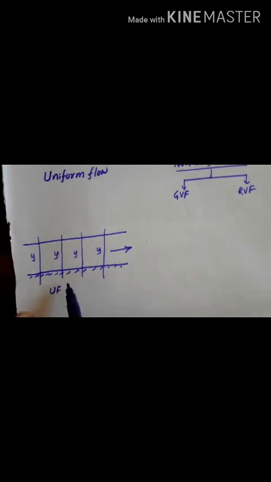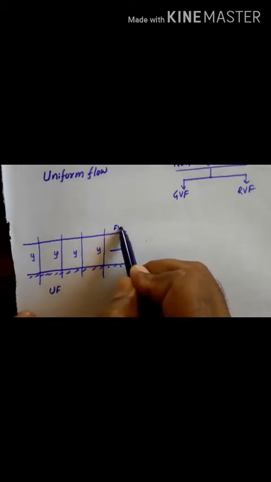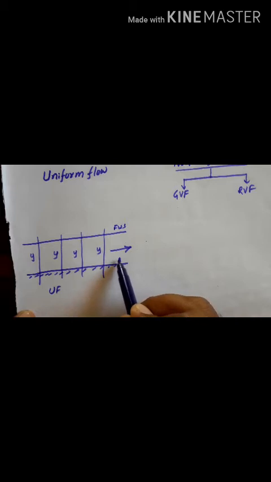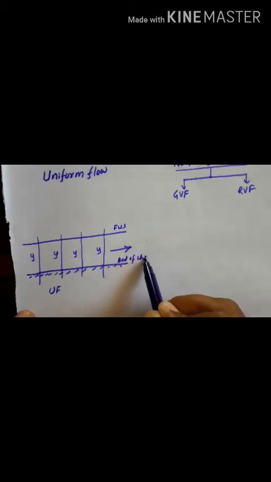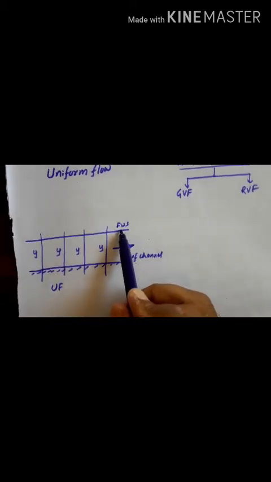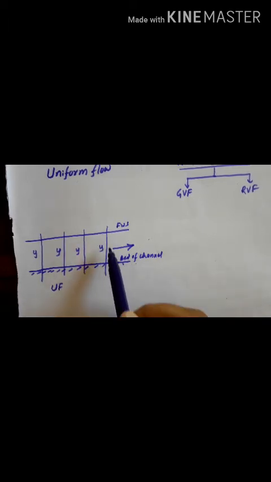So for uniform flow through an open channel, the depth of flow is constant at all the sections. This is the free surface of water and this is the bed of the channel. Both are parallel to each other. The free water surface as well as the bed of the channel will be parallel, and the depth of flow remains constant throughout the sections along the direction of flow. If you take this direction of flow as x, along the direction of flow the depth of flow will be constant, and this type of flow is what we call a uniform flow.